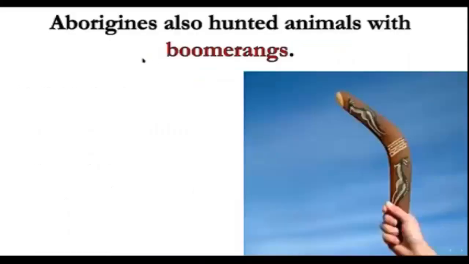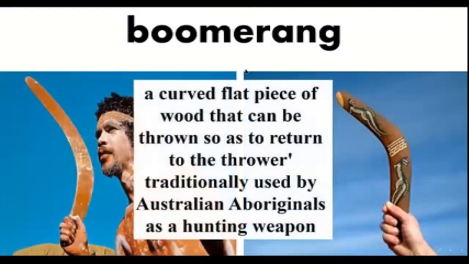Then the next word with us today is boomerang. Aborigines also hunted animals with boomerangs. What is a boomerang? It is a curved flat piece of wood that can be thrown so as to return to the thrower. Traditionally used by Australian Aboriginals as a hunting weapon. As you see in the picture, it is the boomerang.